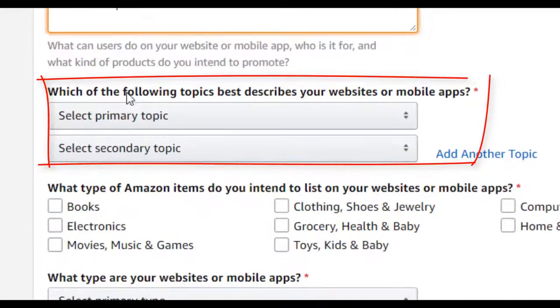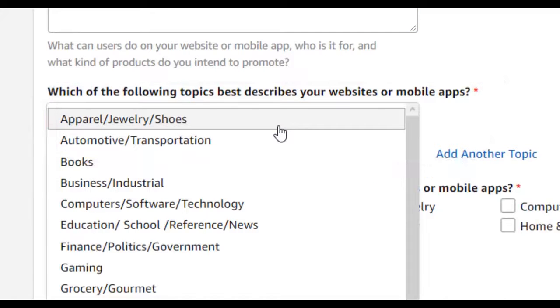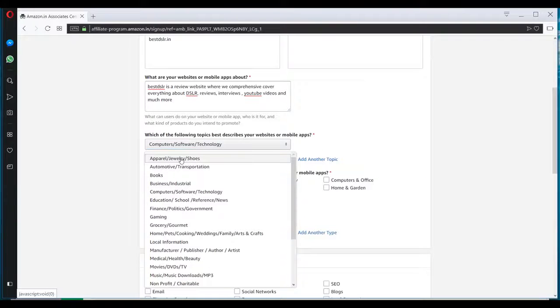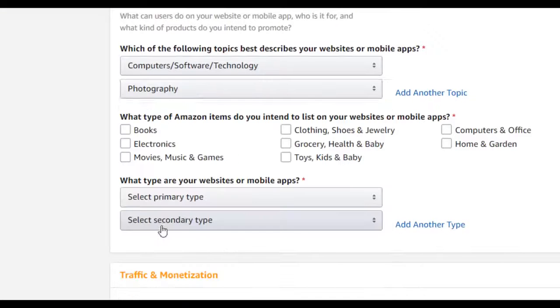After this, you have to select which of the following topics best describe your website or mobile app. So select one of the topics, any of the categories which comes under your website domain. So for me, it will be technology, and the secondary topic could be photography.